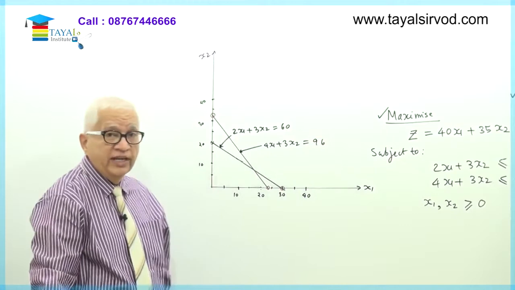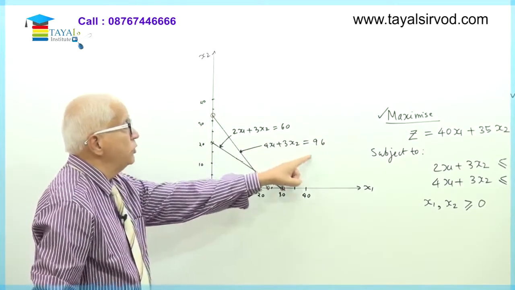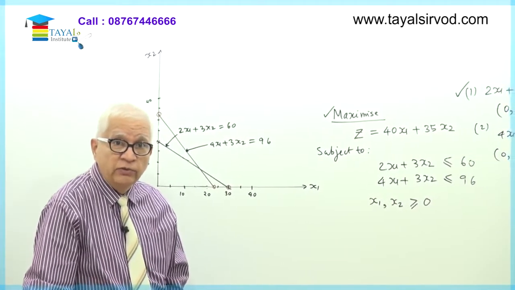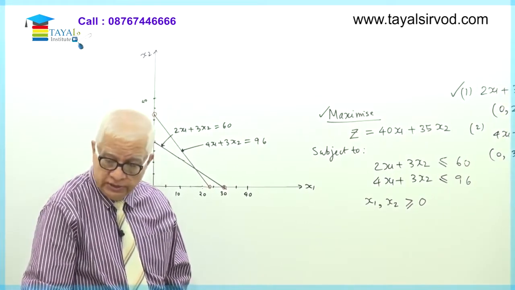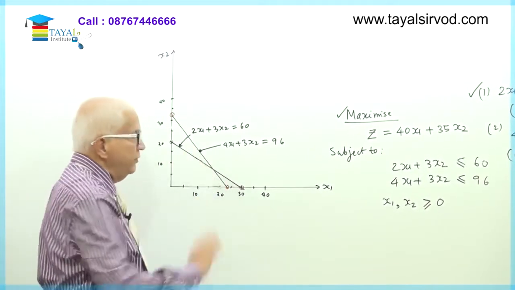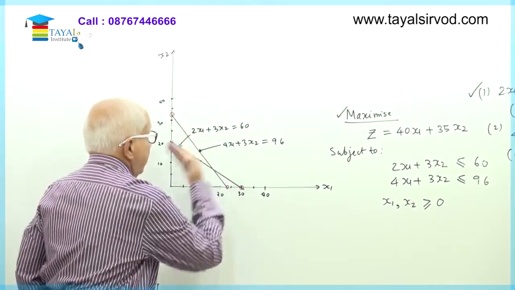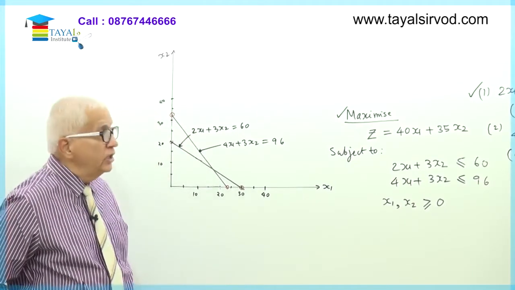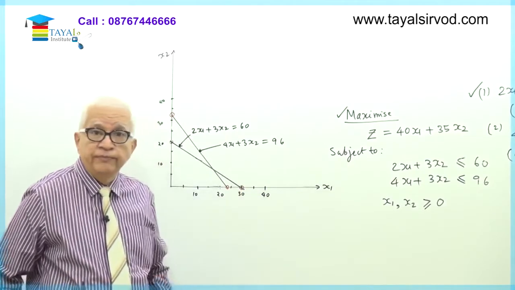Remember, for drawing the graph, we must have an equal to sign over here, though the original constraints are less than or equal to 60 and less than or equal to 96. Now if you see, this is the second straight line which I have drawn. There is a triangle formed below this straight line. This triangle is the area which will satisfy the real constraint.